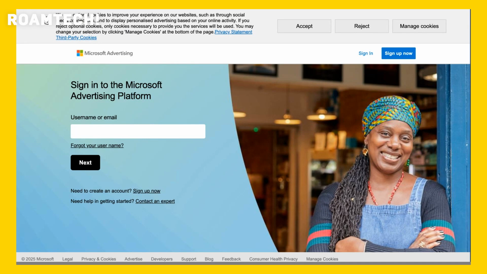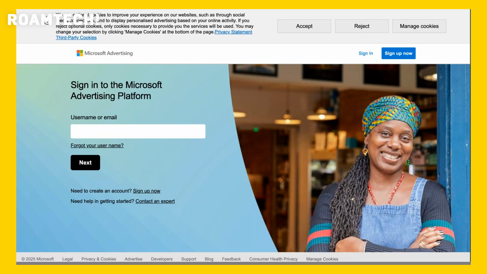Microsoft Advertising, accessible at ads.microsoft.com, offers a powerful platform for businesses to connect with their target audiences. Leveraging the vast reach of the Microsoft Search network, including Bing and Yahoo, advertisers can place their messages in front of millions of potential customers actively searching for products and services. The platform provides a range of advertising formats, from text-based search ads that appear alongside search results to visually engaging display ads that capture attention across a network of premium websites.